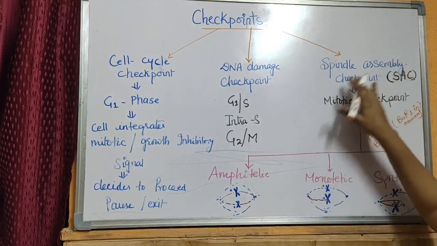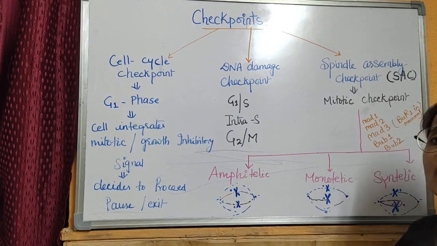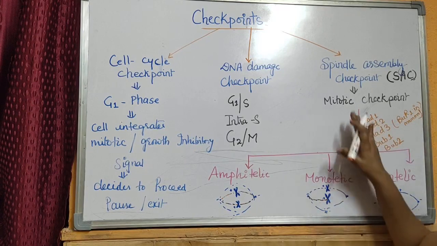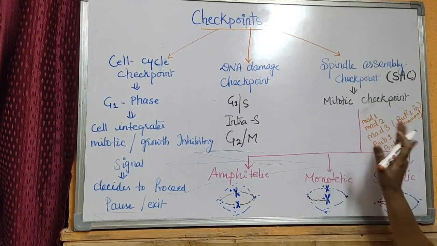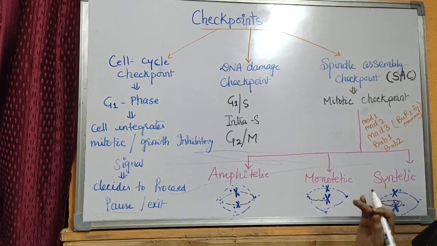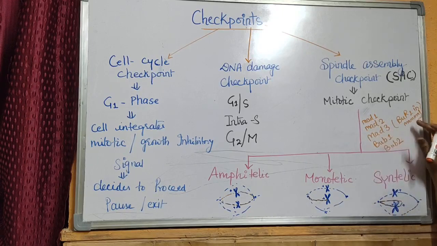Third is the spindle assembly checkpoint that is called SAC, where it is checked whether the spindle fibers attached to the chromosomes are in a proper way or not. This mitotic checkpoint is further regulated by a number of proteins, that is MAD1, MAD2, MAD3, BUB1 and BUB2, while MAD3 is replaced by BUBR1 in mammals.